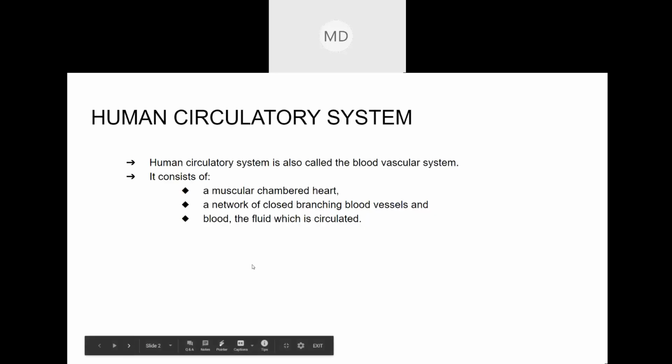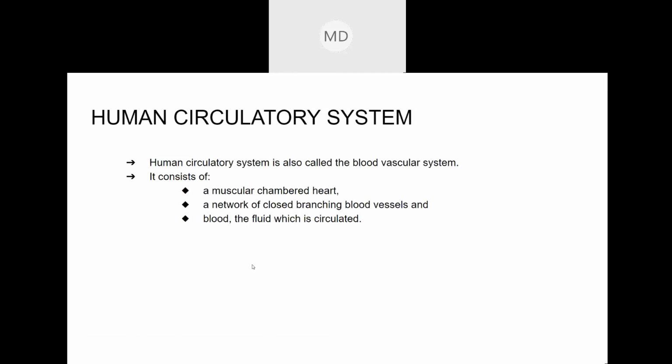So this human circulatory system is also known as the blood vascular system. It is the same thing, blood vascular system. As I have already told, in the circulatory system, what circulation happens? Blood circulates. Like in the earlier chapters, the first chapter was the excretory system.